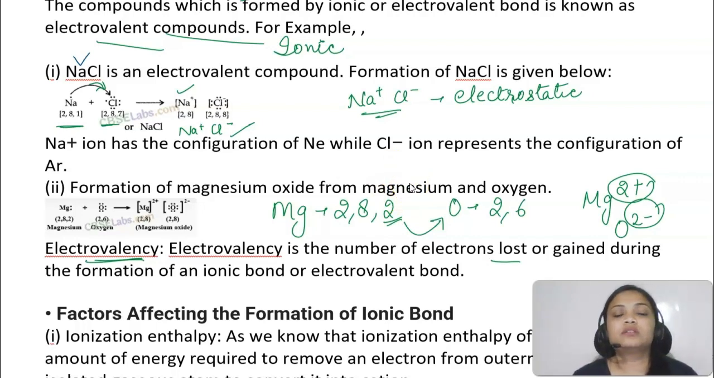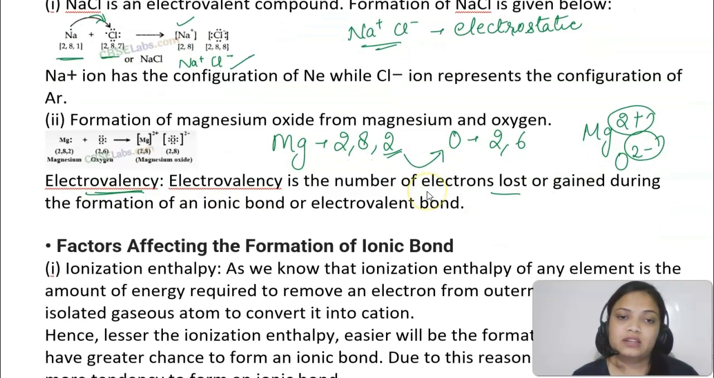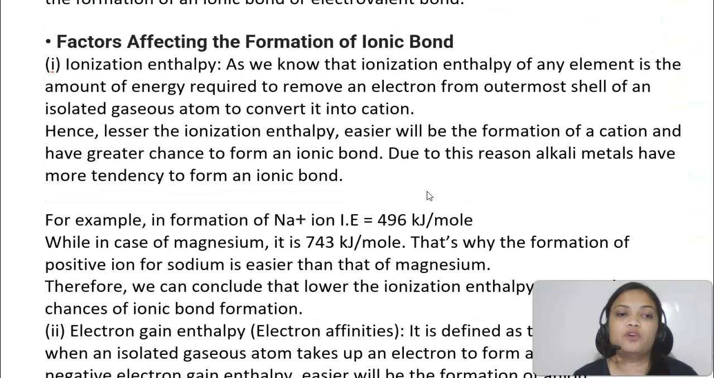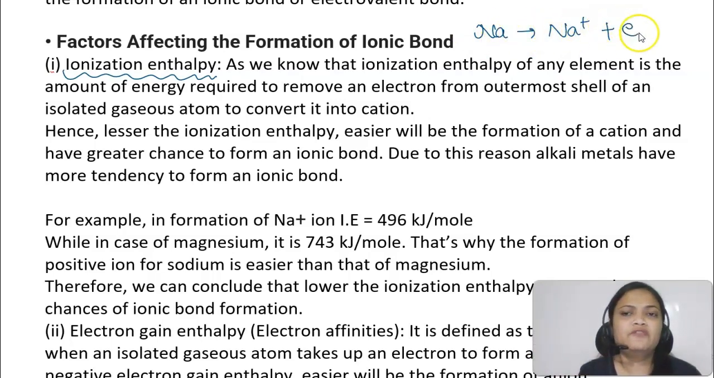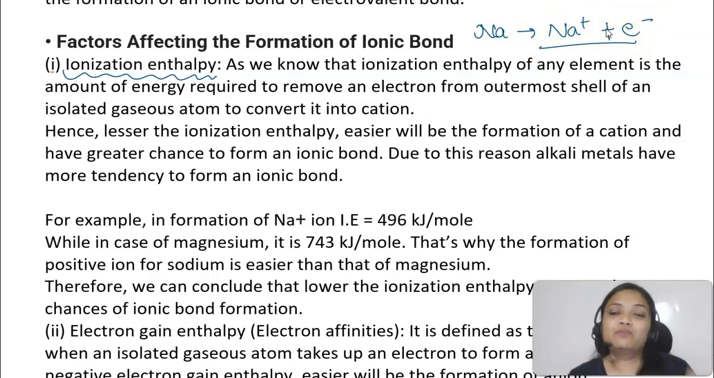Now students, if this is formed by transfer of electrons, there are various factors that affect the formation of an ionic bond. The very first one is ionization enthalpy. Now what is ionization enthalpy? Firstly, you should know that. Now if you have to remove an electron from sodium, will it be removed on its own? No, right? It will be removed when we apply some energy. Energy will be required to remove that loosely bound electron.